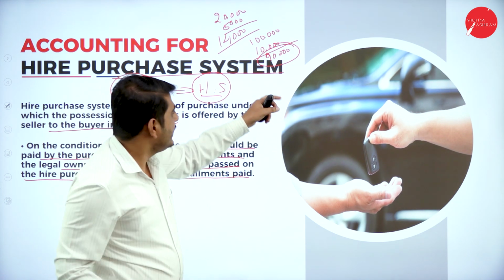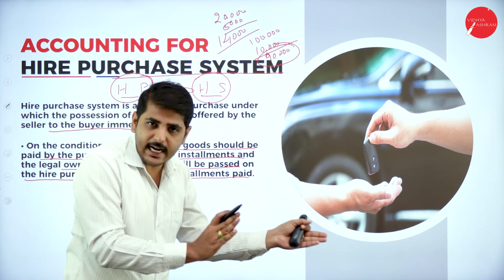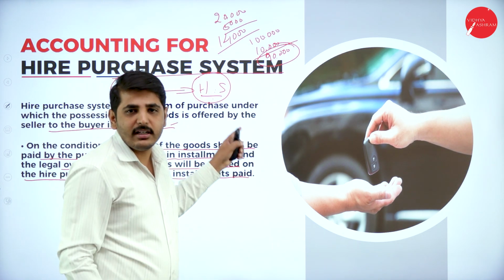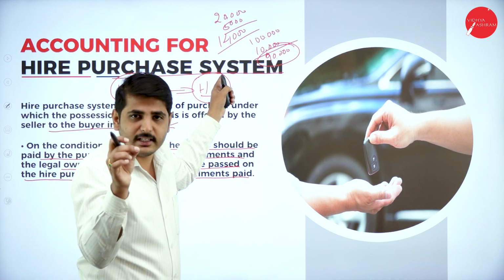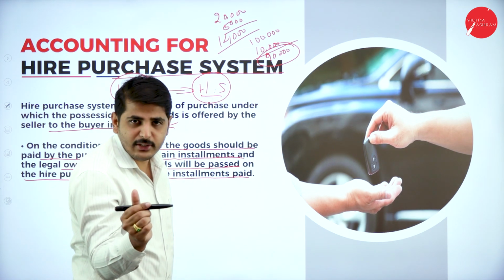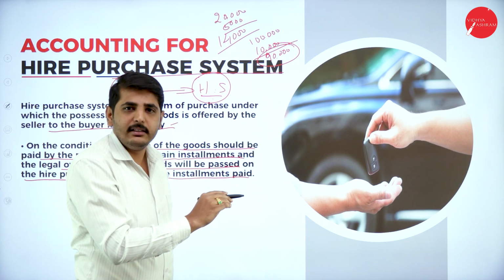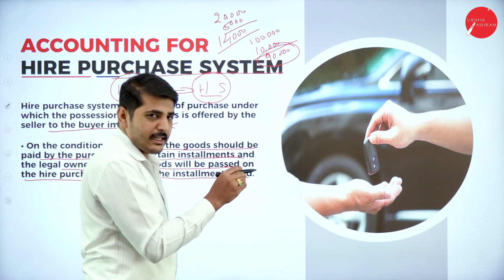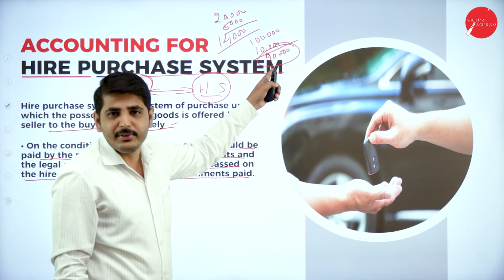Are you understanding? See here, in the hire purchase system, there will be two persons, hire purchaser and hire seller. Hire seller will sell the goods to hire purchaser on hire purchase system. So what will the hire purchaser do? Hire purchaser will pay some down payment and the remaining payment will be paid in installment with interest. But the ownership of the goods will be transferred only after the payment of full installment.